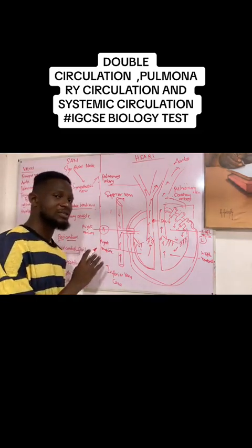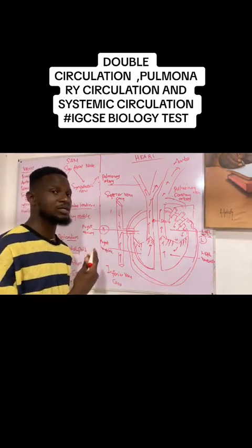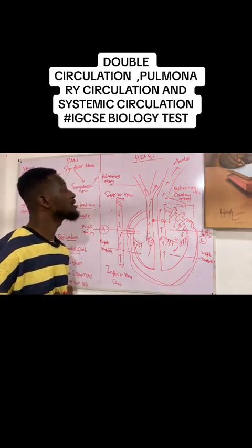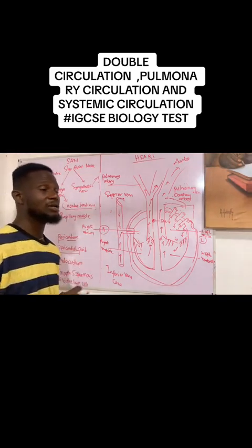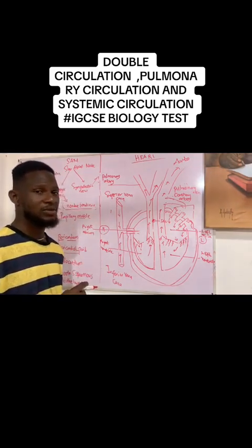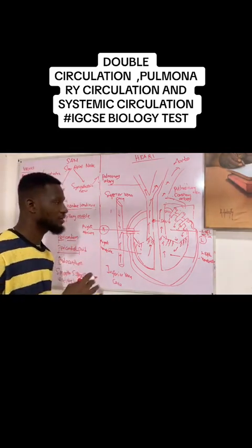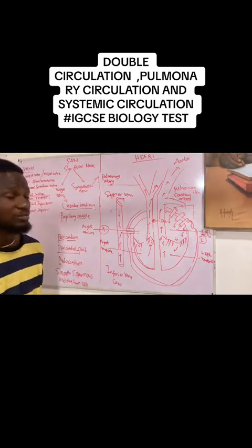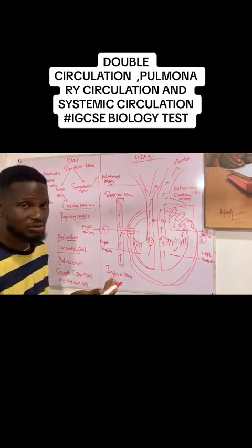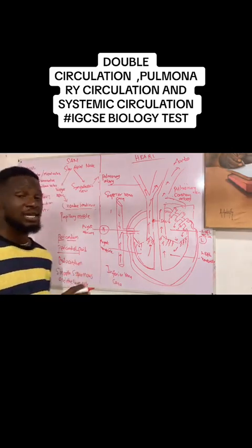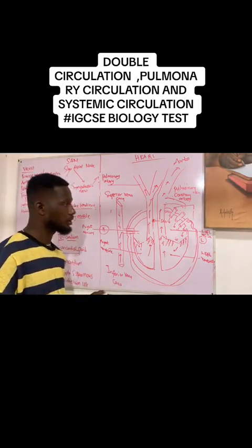The function of electrical activity is just to regulate the rate at which the heart beats. We also talked about some of the pathological cases associated with the heart. We've also talked about the diastolic phase and the systolic phase of the heart. We've also talked about the difference between pulmonary circulation and systemic circulation, and then we've also talked about double circulation. All right.